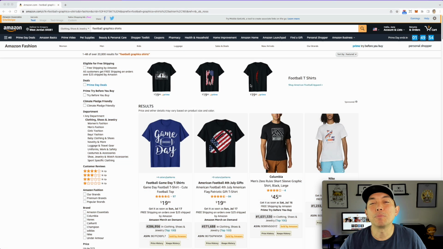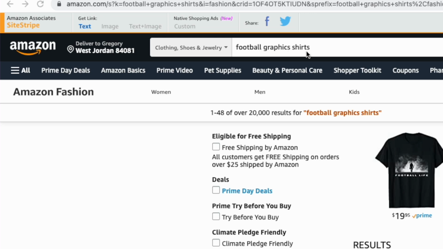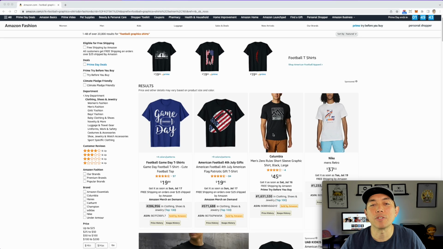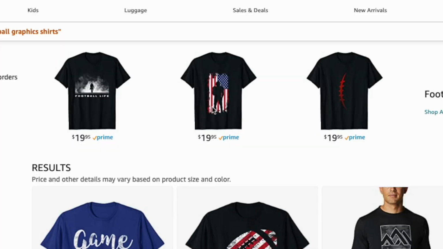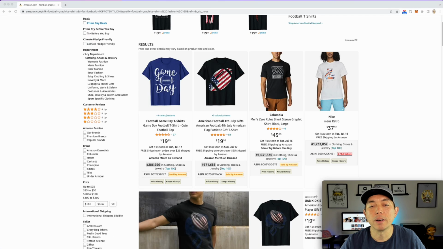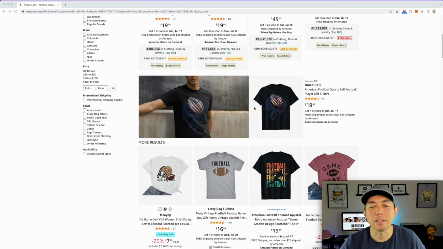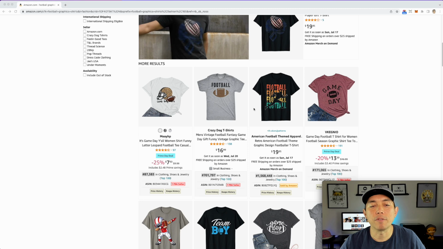So the last football sub-niche that I wanted to talk about is football graphics, and there's not really a good way to show this. I typed in football graphic shirts, but that's not really the best way to do it. But I'm going to show you what kinds of graphics. So you can see here, American football with a silhouette of a football player, or a football with an American flag in it. Let's see. I'm just talking about just graphics, no text.